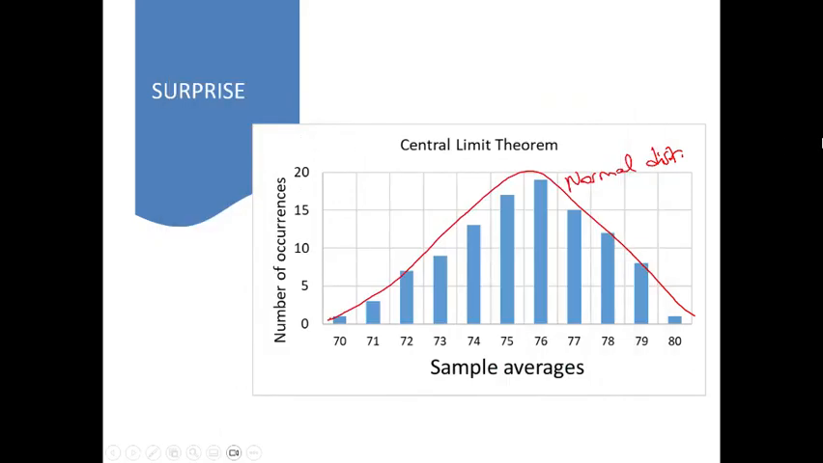Hey everyone, welcome back. I will continue with the central limit theorem, part 2. So why is it important, and what happened? Let's summarize it now, and then you will see how it is important. So what happened? We took samples.